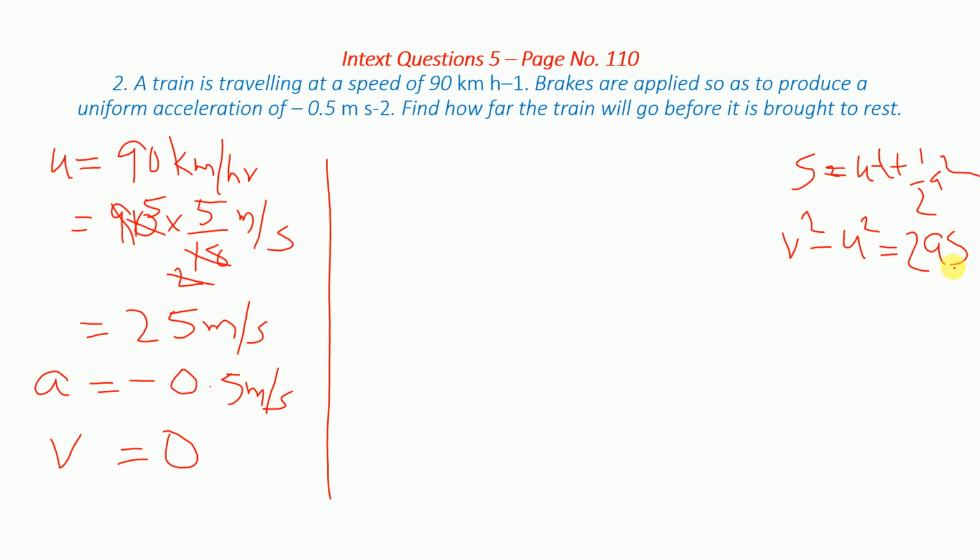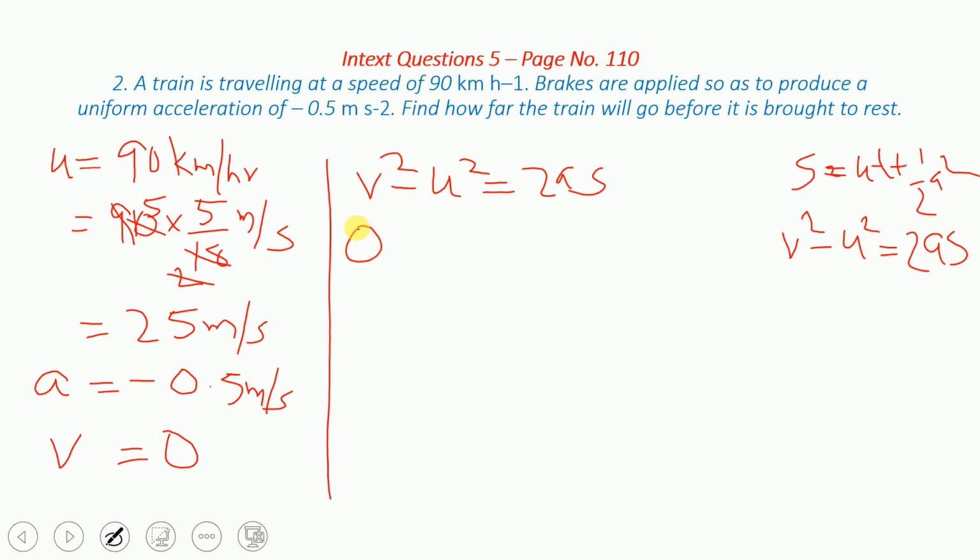So the formula we are using is v square minus u square is equal to 2as. Now v square is 0 square minus u, which is 25 square, is equal to 2 into minus 0.5, that is very important, the sign must be considered, into displacement s. Now minus 25 square means minus 625, correct?